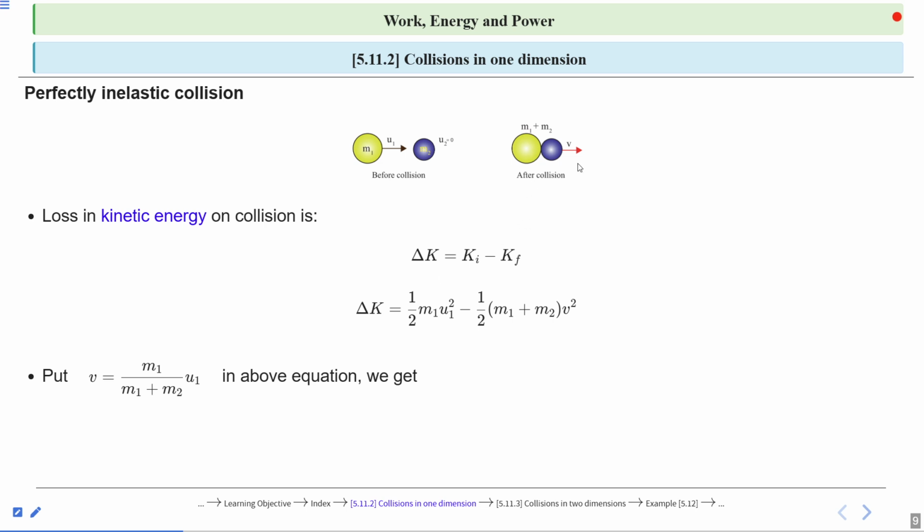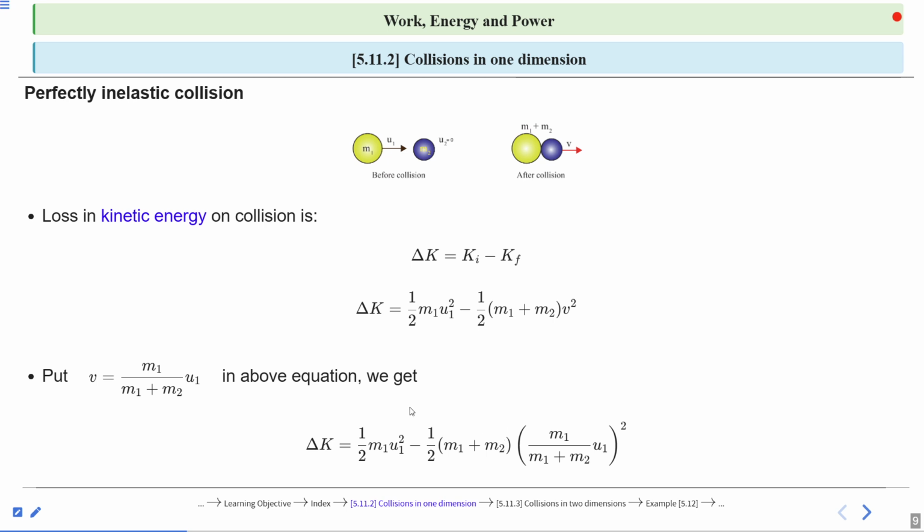So now we know the value of v, we already calculated. So just put v is equal to m1 divided by m1 plus m2 into u1 in the above equation. When we put the value of v, the loss in kinetic energy on collision equation will be changed. So it will be delta K is equal to 1 by 2 m1 u1 square minus 1 by 2 (m1 plus m2) into (m1 divided by m1 plus m2 into u1) whole square. So here we put the value of v and the equation becomes like this.